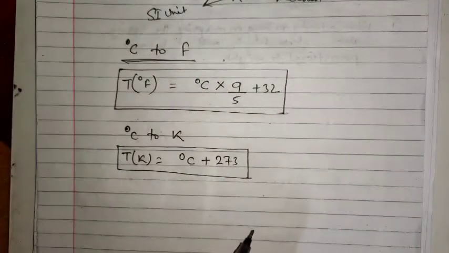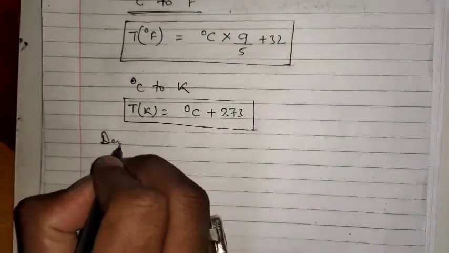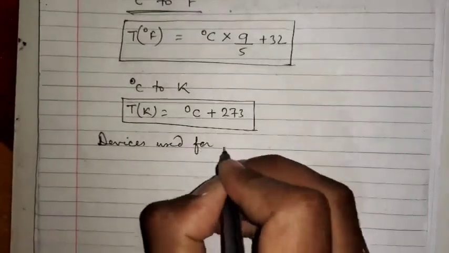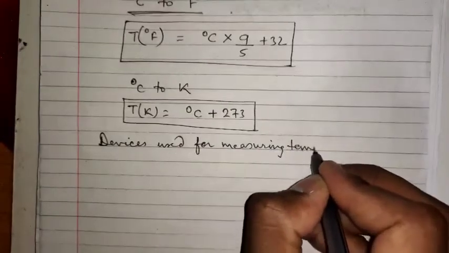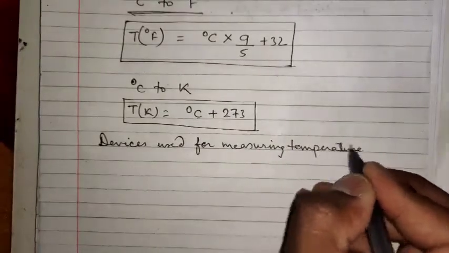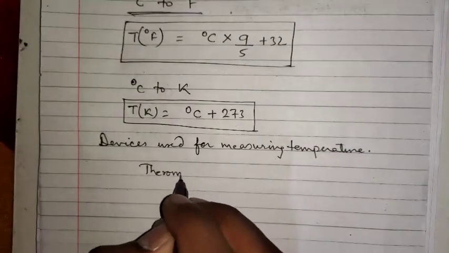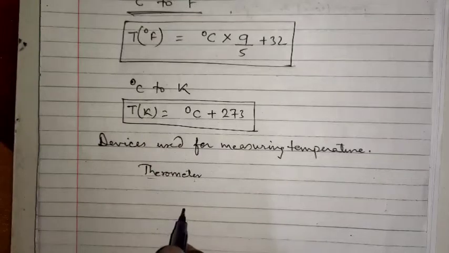Now we will move to devices used for measuring temperature. Which are the devices? As we all know, the best device is the thermometer, which is used for measuring the temperature of a body.